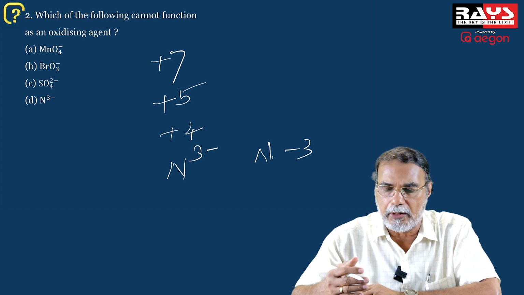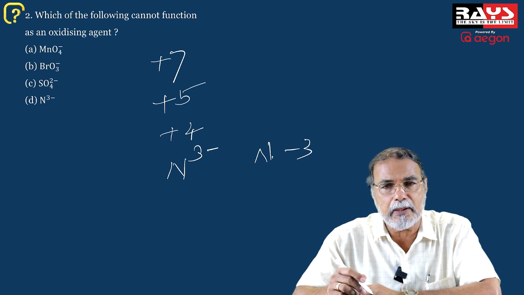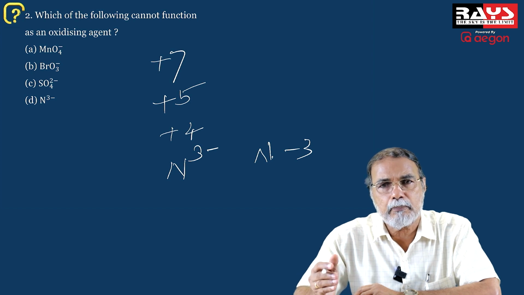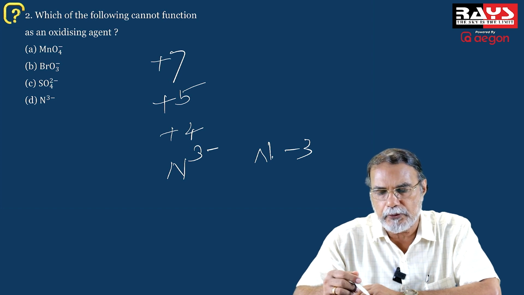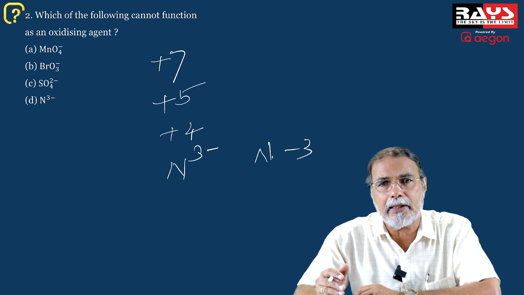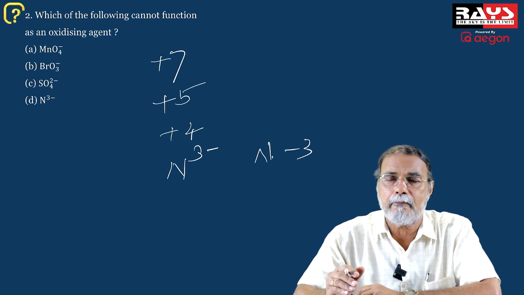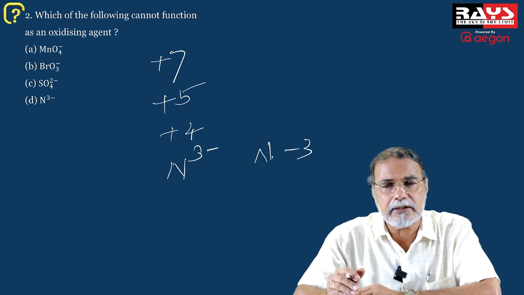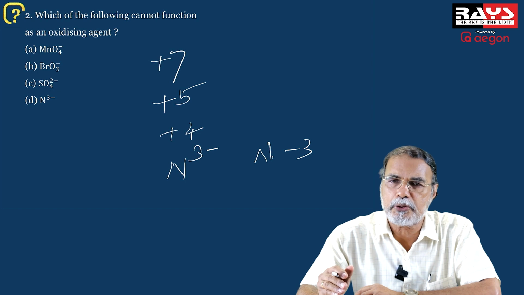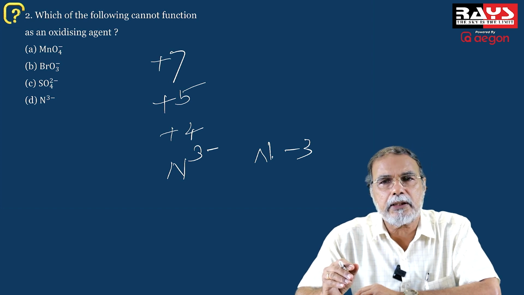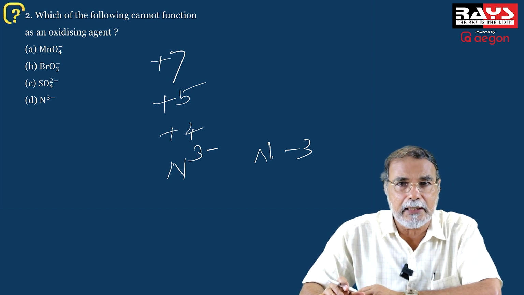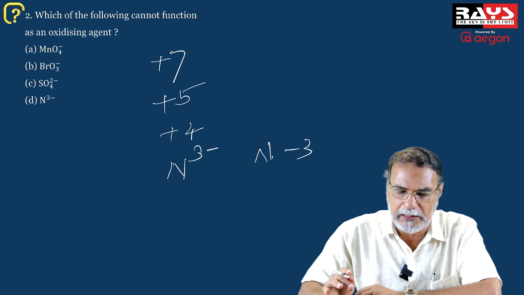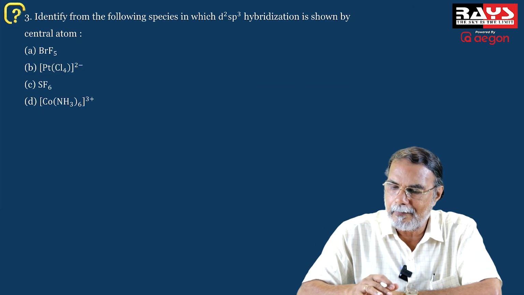Whereas the other ions may be reduced from +7 to lower values, +5 to +3, and +4 to +2. So there are possibilities of change in oxidation number from these values to lower values during reactions. But in the case of N3 minus, the oxidation state is already lowest, -3, so further reduction is not possible, and therefore it cannot function as an oxidizing agent. That's the question. The correct answer is D.